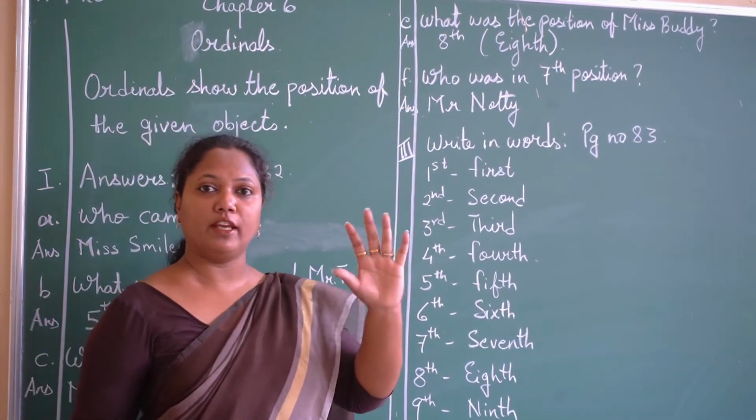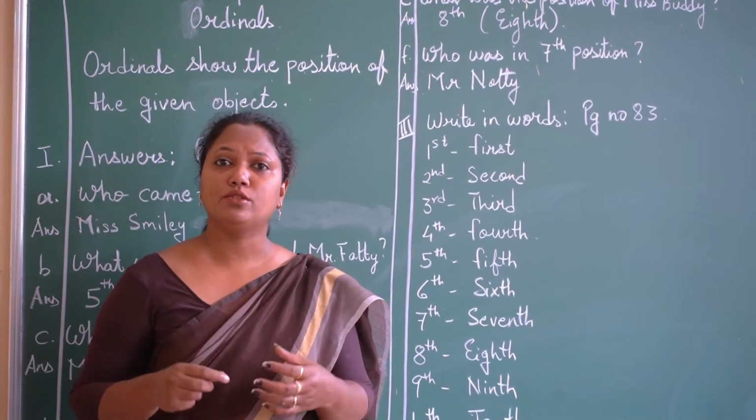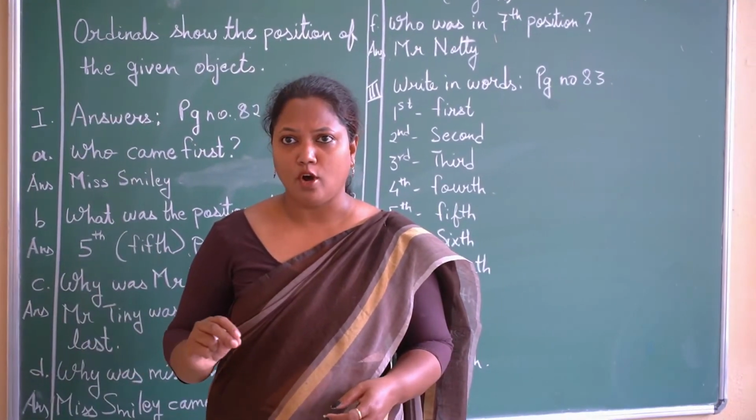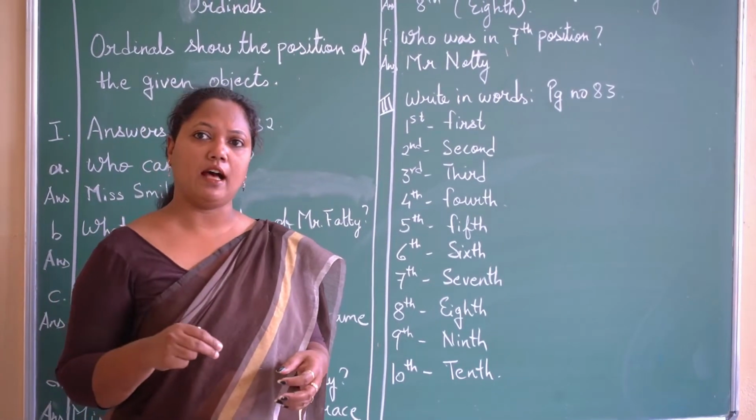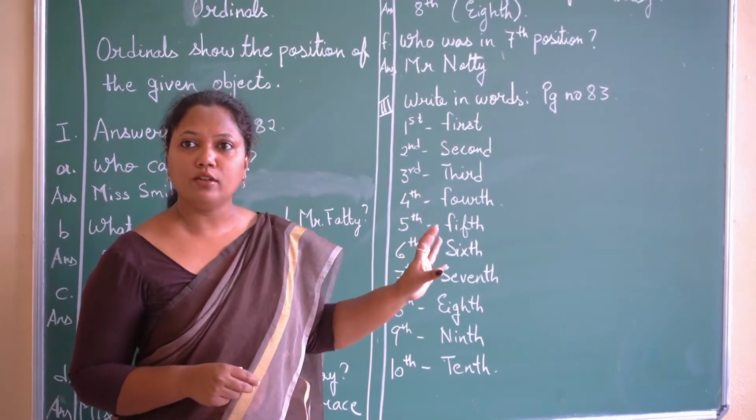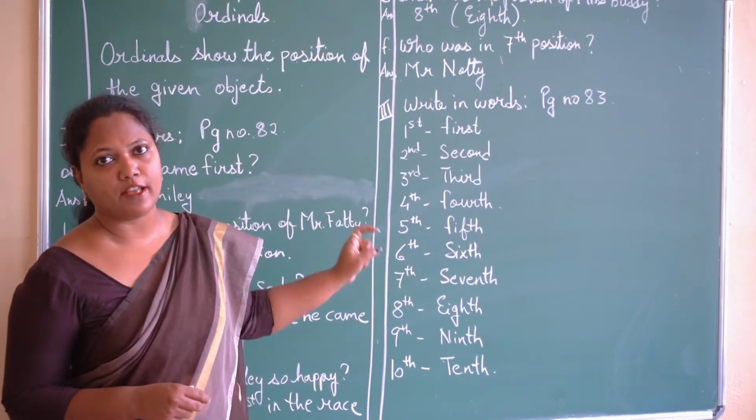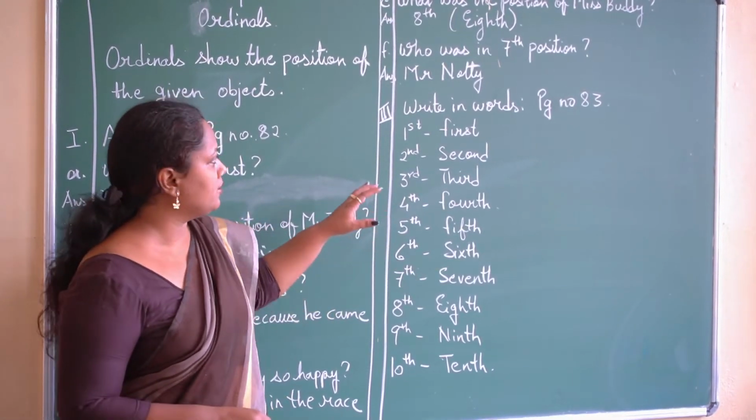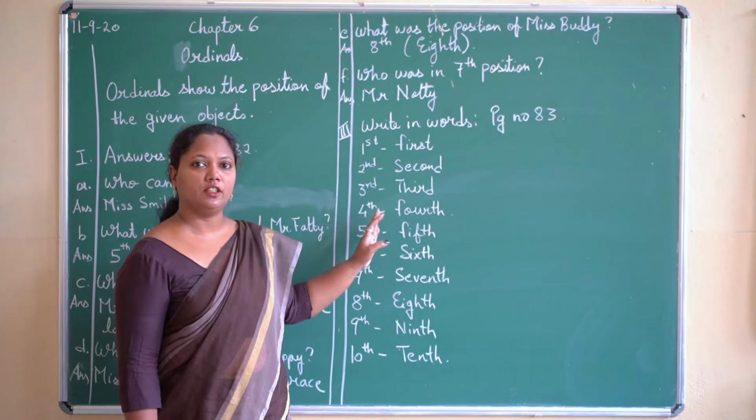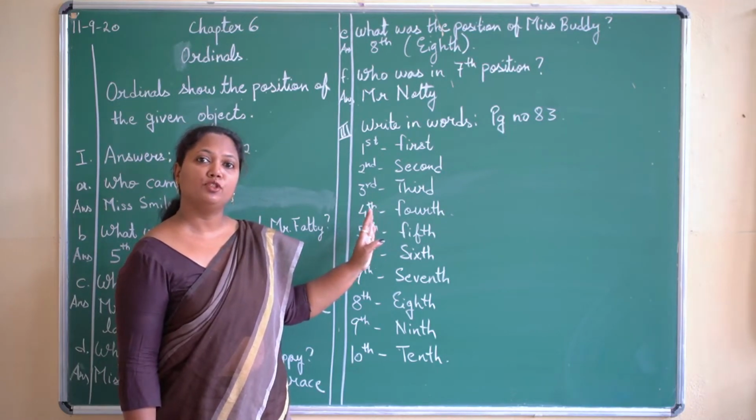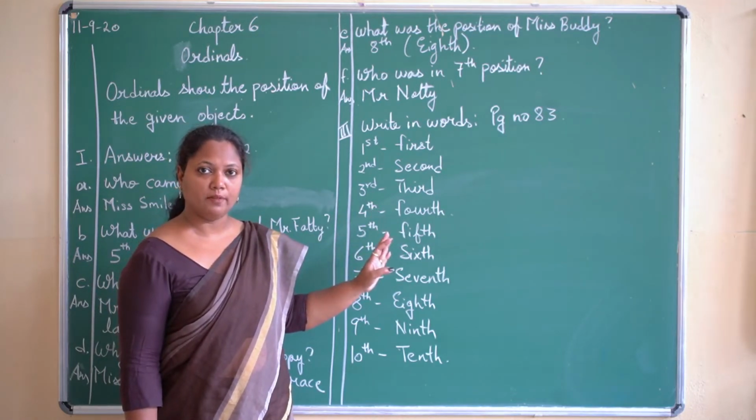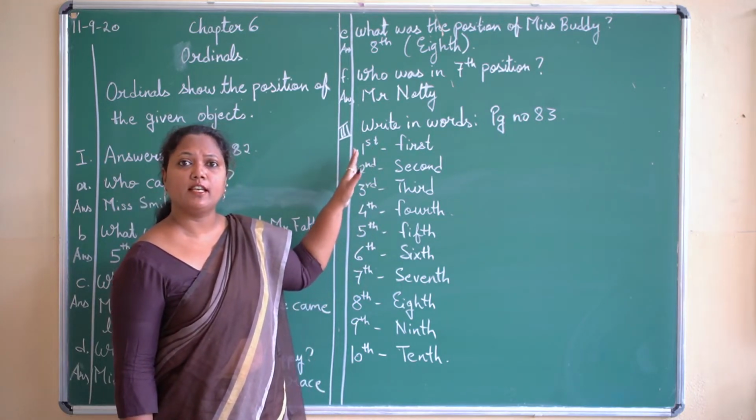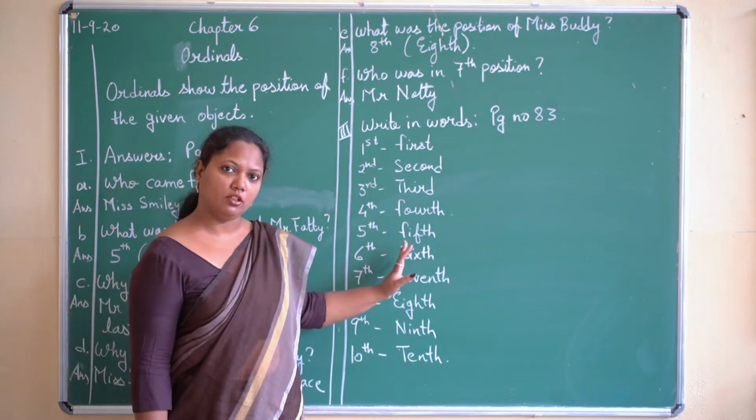Alright, so now we have learned how to recognize and how to use ordinals for the given object. Now children, after that we will learn how to write those ordinals in figures and in words also. Now come to this part. We have learned how to recognize the position of the given object. So we will write those ordinals in numbers and in words also.